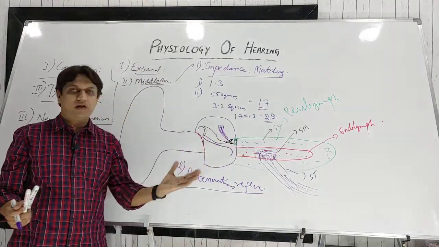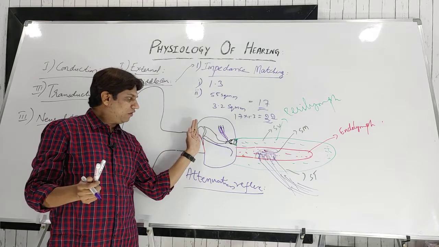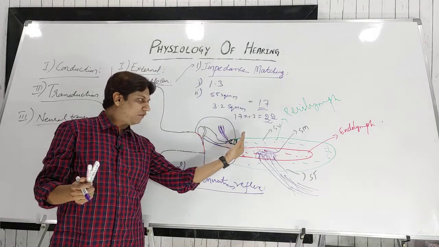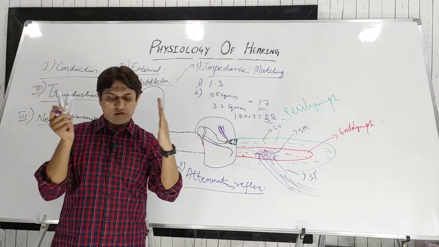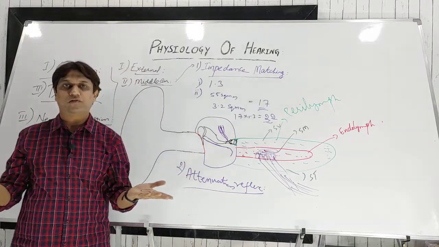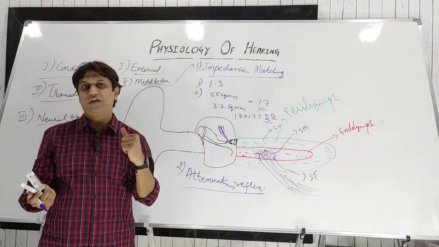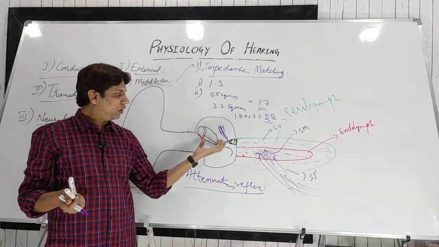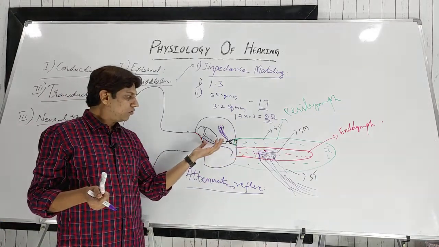So when both these muscles contract, they will compact this ossicular chain. The tensor tympani will pull the malleus inside, that is to the medial side, whereas the stapedius will pull the stapes towards the lateral side. So when they act together, this ossicular chain is condensed and the movement or the vibrations are reduced. So it has some beneficial use. For example, loud noise. Whenever a loud noise is coming, because of this contraction or attenuation reflex, the loud sound won't enter the inner ear and the cochlea is not damaged. So it is a protective reflex.